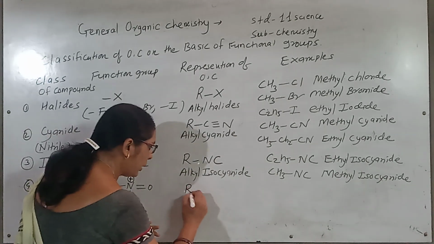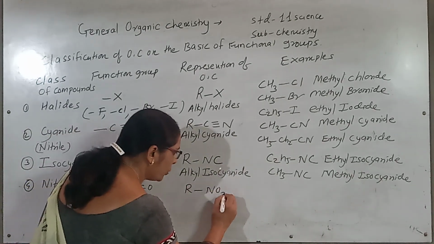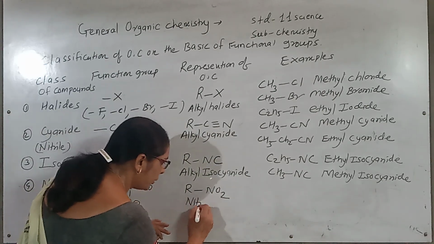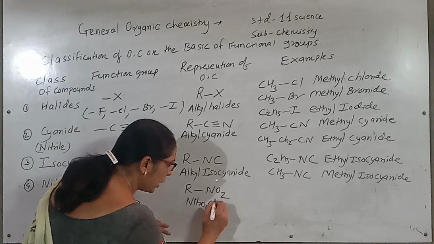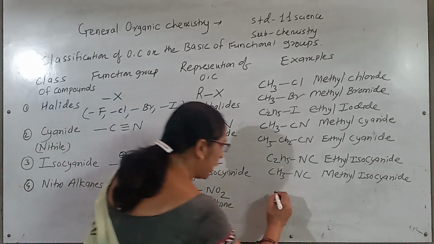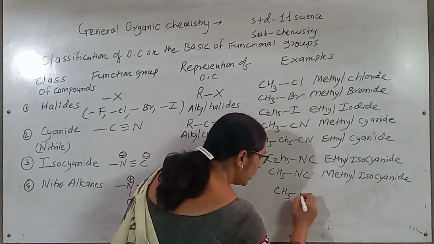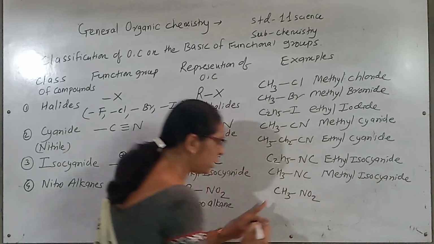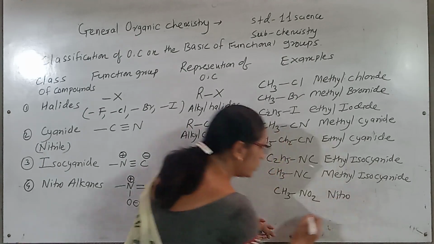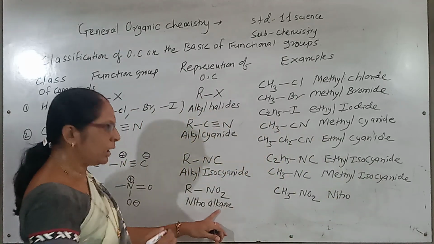So RNO2, they are called nitroalkanes. If the R is a CH3, that is a methyl, and this is a nitro. Here the name is given in the form of the alkanes.